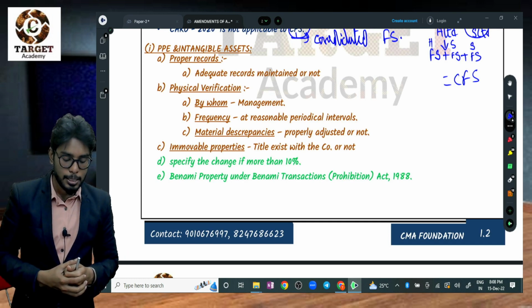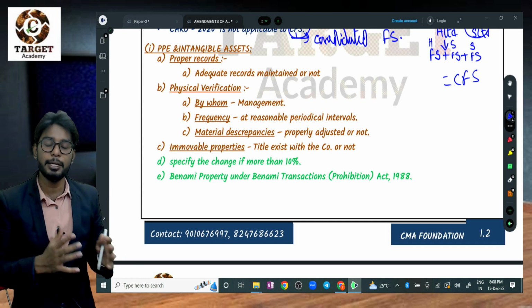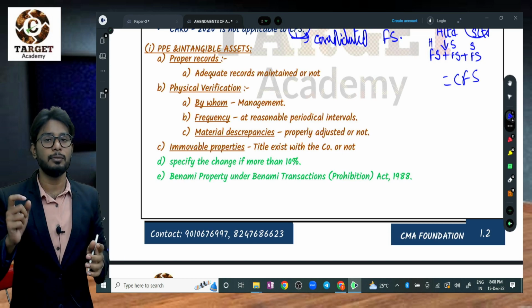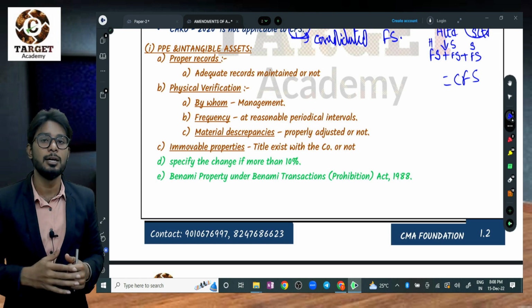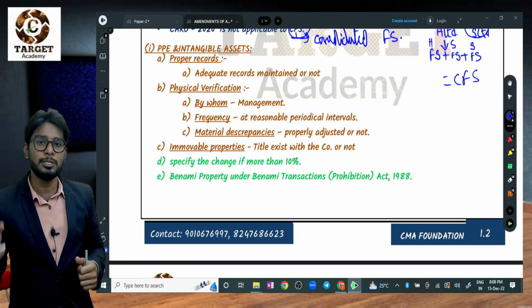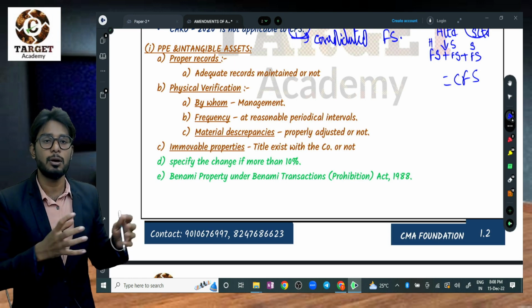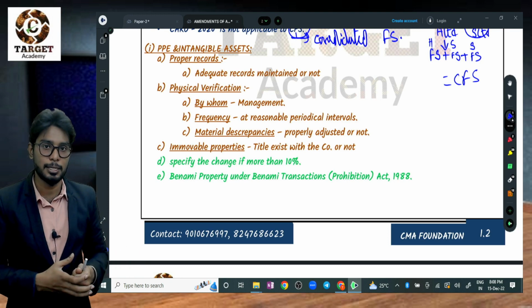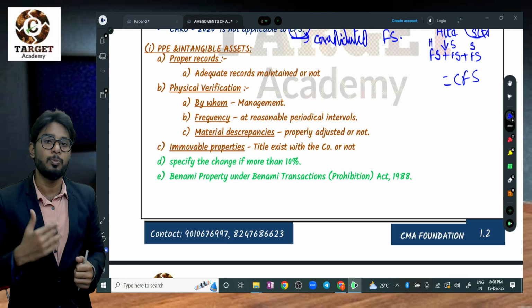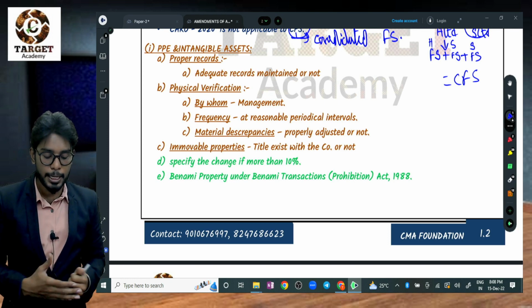First, they are asking to report on PPE, property, plant and equipment, and intangible assets. Why have they mentioned it as the first class? Because most of the funds collected from the shareholders are blocked in PPE, property, plant and equipment, and intangible assets. That's why they have mentioned some points regarding PPE and intangible assets.